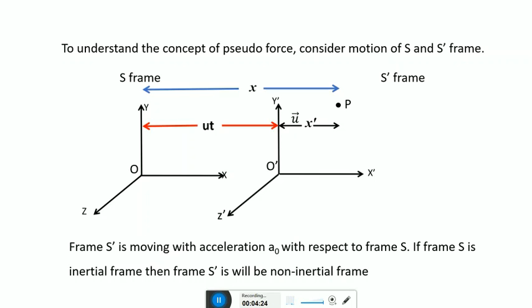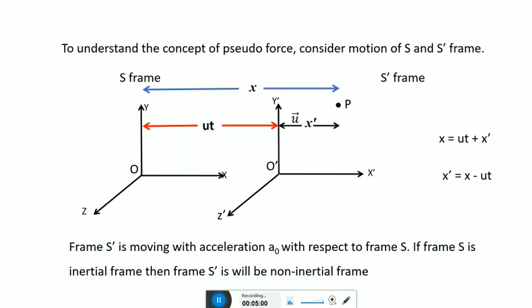From the figure, we can write the total distance x is equal to the distance between the two frames, that is ut, plus the distance between the point P and the S dash frame, x dash. That means x is equal to ut plus x dash, or x dash is equal to x minus ut.